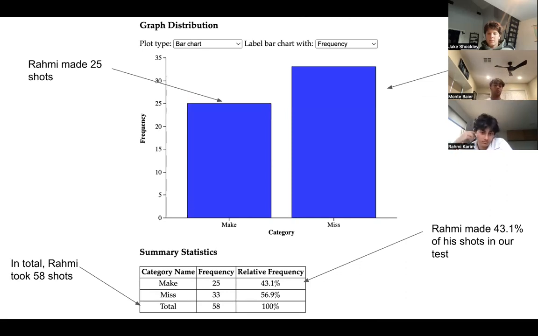Now, here's a little bar chart we made. As you can see, Rami made 25 shots, but he also missed 33 shots. In total, Rami took 58 shots. And his free throw percentage from the experiment was 43.1%, and his miss percentage was 56.9%.